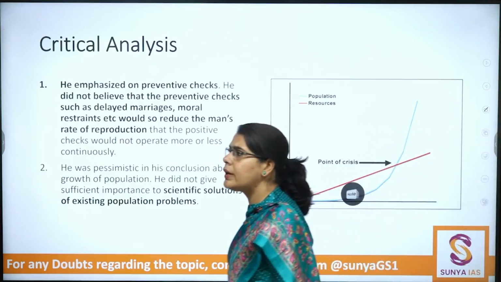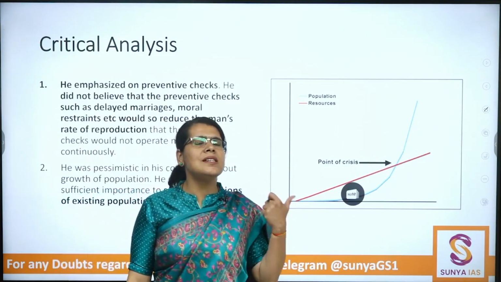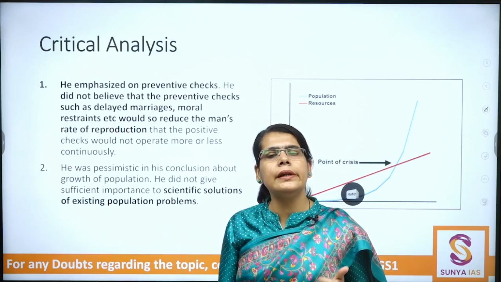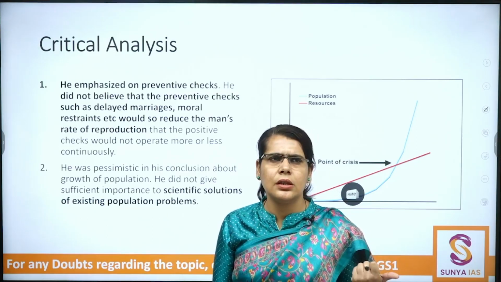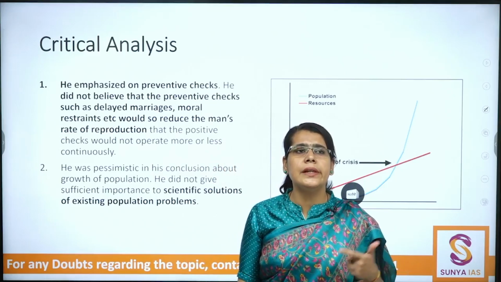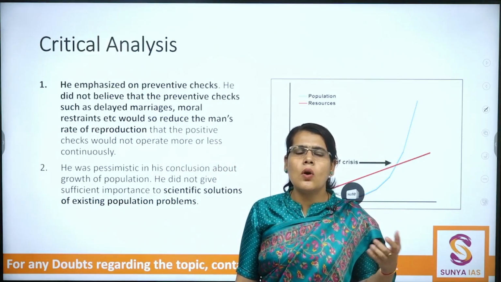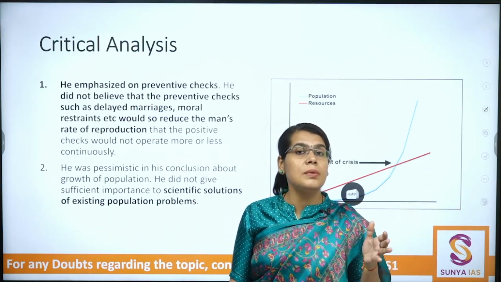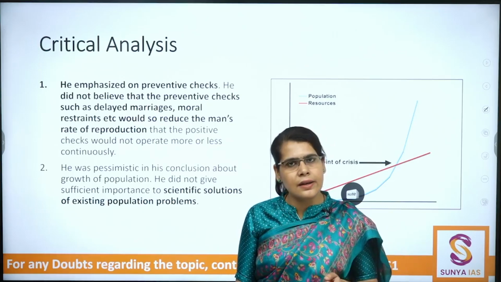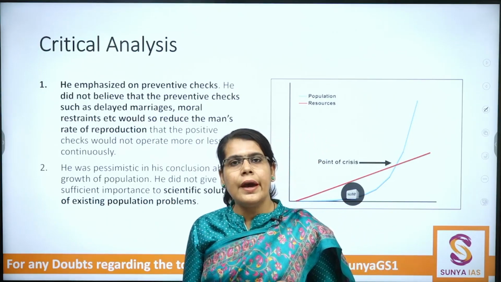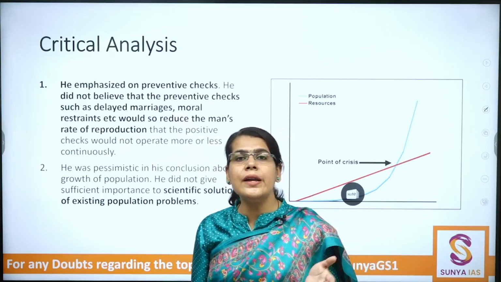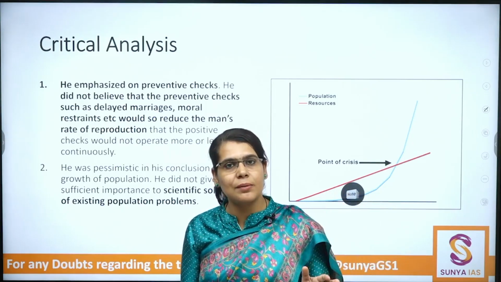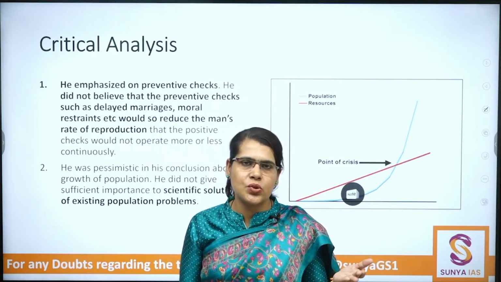Now let's do a quick critical analysis. Should we say that Malthusian ideas are completely applicable in the current day scenario? Not necessarily. These ideas were proposed in the late 1700s, because he was visualizing the environment around him, and on the basis of which he had proposed his ideas on the population growth. Similarly he had also tried to compare that with the food resources, how the population growth is happening and how it will have an impact on the food resources.